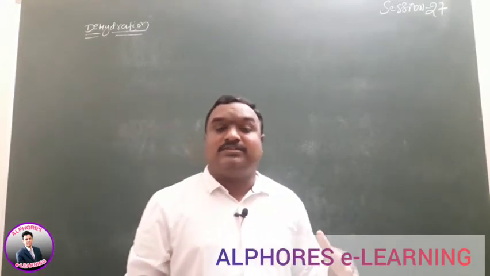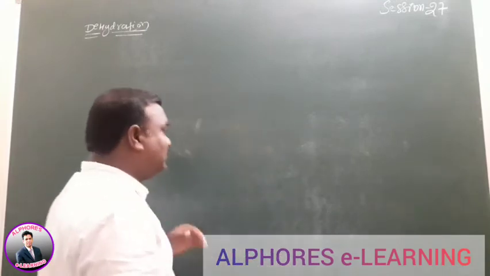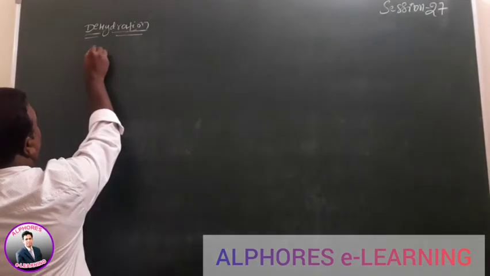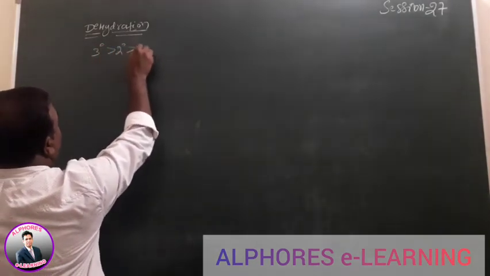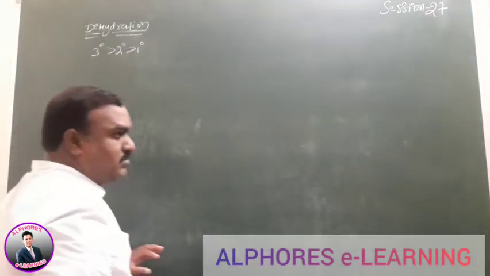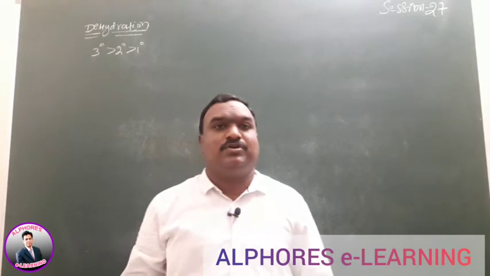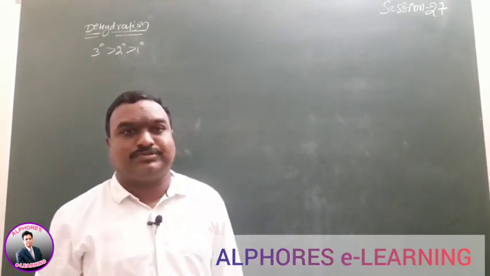The reactivity order of alcohols in dehydration reactions is tertiary greater than secondary greater than primary. Tertiary alcohols easily undergo dehydration when compared to secondary and primary compounds.